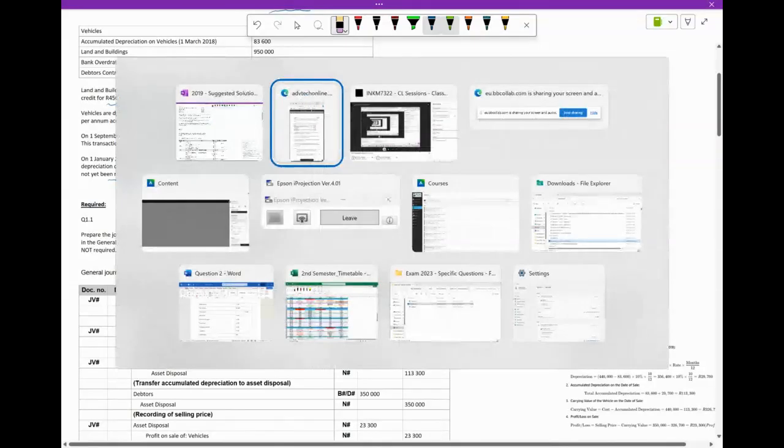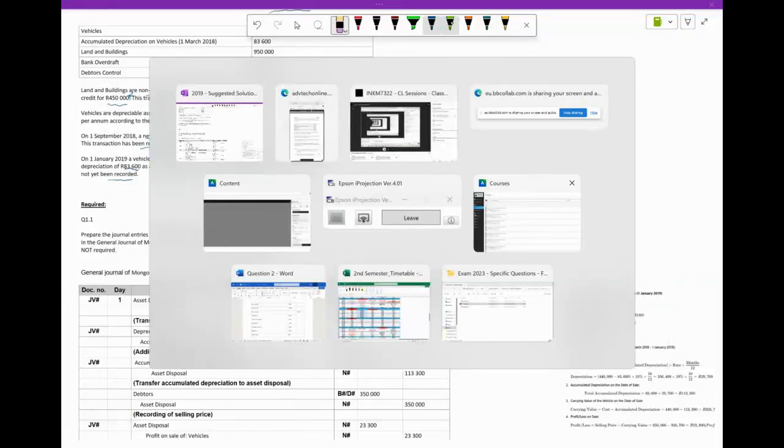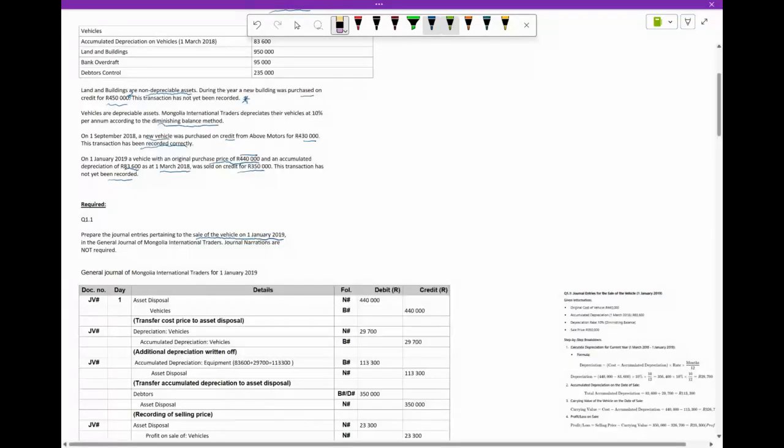I think I have too many windows open here because it's starting to freeze. What else can I close? Did I save this? Okay, let's see how it goes. I think we'll be okay now.